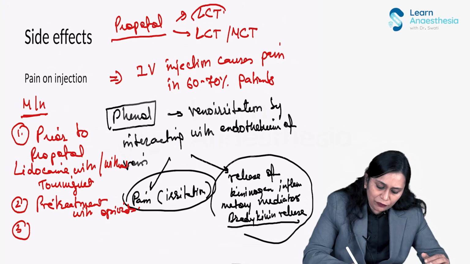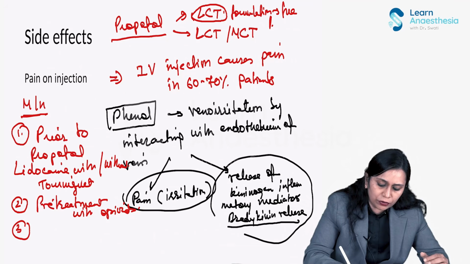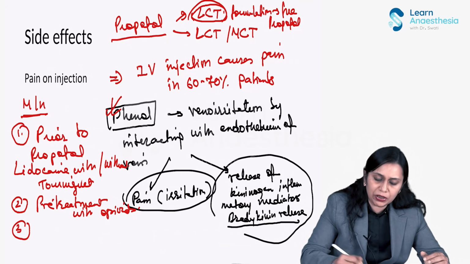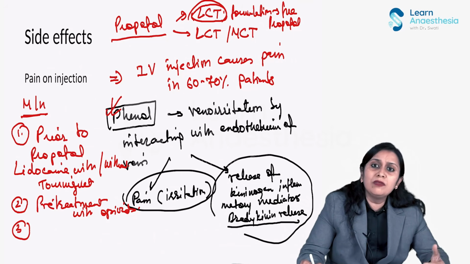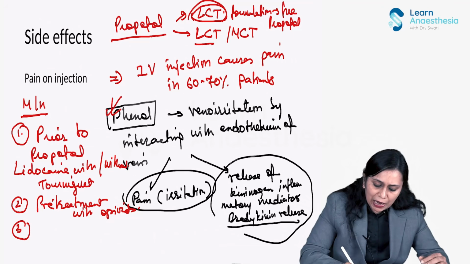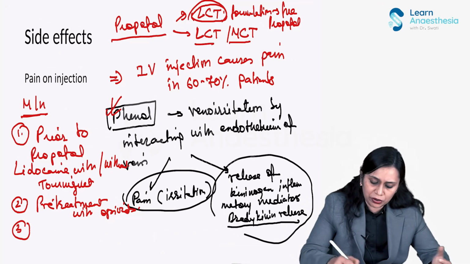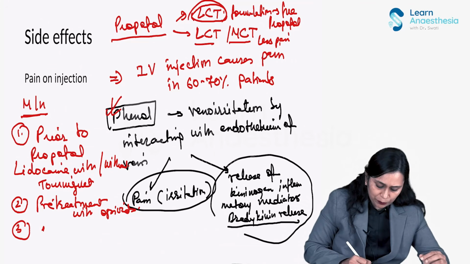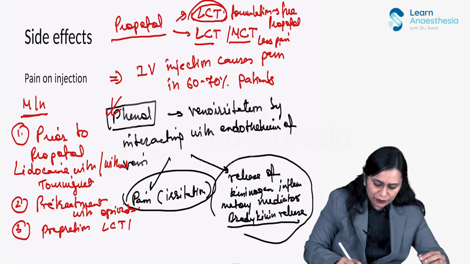The LCT formulation keeps more free propofol, and propofol, the phenol, is responsible for this veno irritation. So the LCT preparation causes more pain, and the LCT/MCT mixture preparation causes less pain.